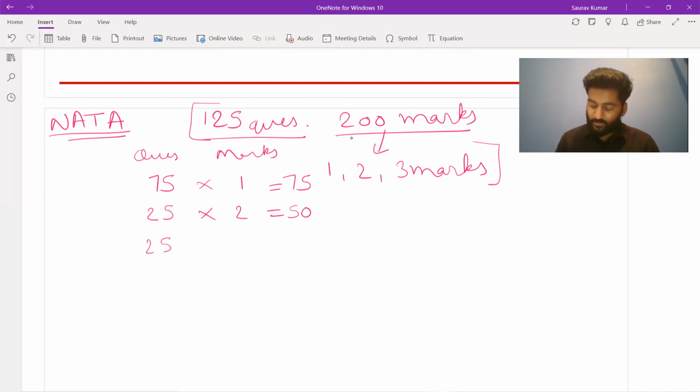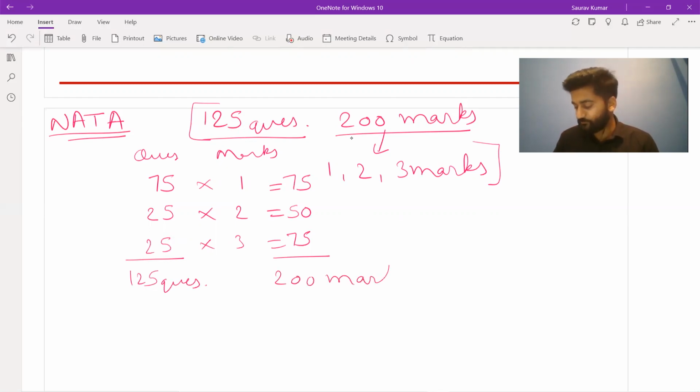Then we can have 25 questions of 3 marks, so that will give us 75. So this way, if we calculate them, we have 125 questions and 200 marks. So such a division you can expect in your NATA exam.